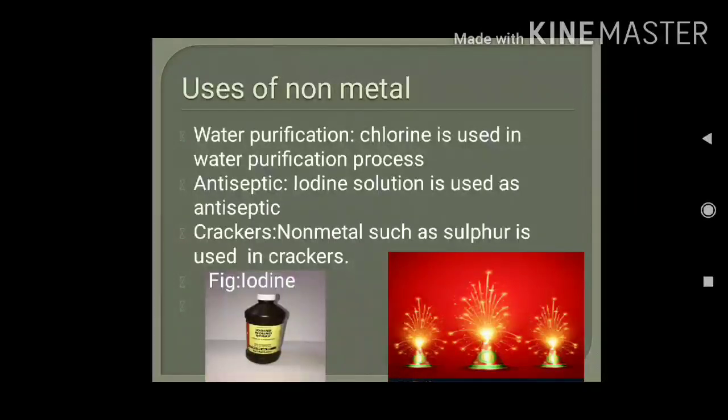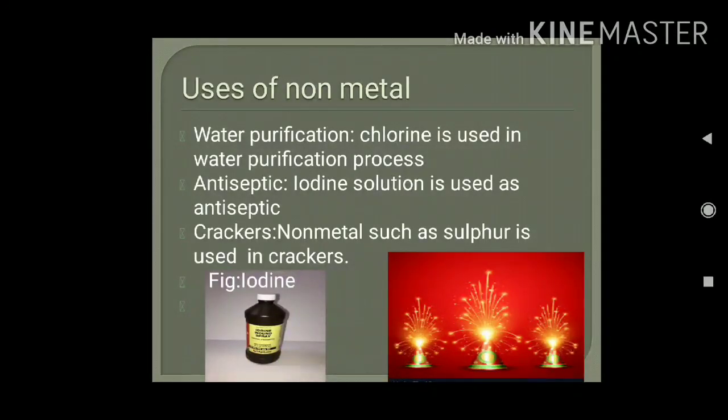Uses of other non-metals, like chlorine. Chlorine is used for the water purification process. You must have heard about chlorine tablets. A chlorine tablet is added to water to purify it, to kill the germs, to kill the microorganisms which are present in water. So this non-metal is used for purification of water.